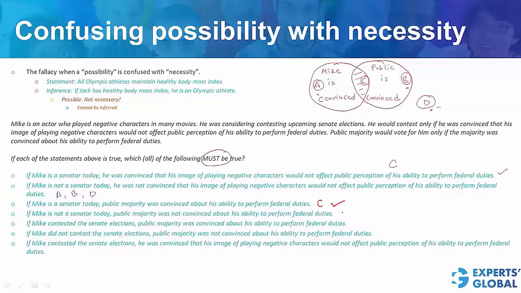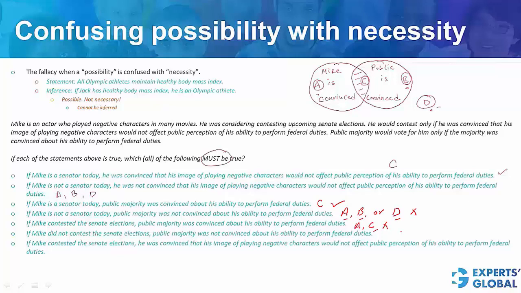Choice D, if Mike is not a senator, that means A, B or D, and public majority was not convinced applies to only A and D. In case of B, this will not apply. So answer choice D also confuses possibility with necessity. If Mike contested the elections, this means A or C. Public majority was convinced applies only to C but not to A. So this answer choice also suffers from the error of confusing possibility with necessity.